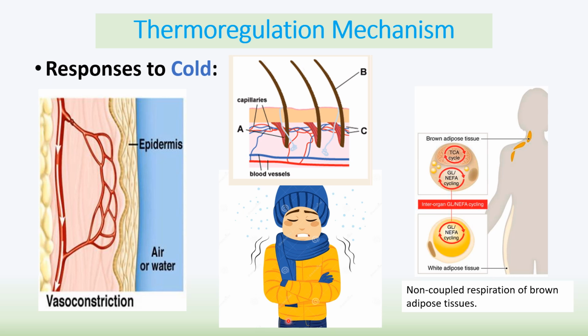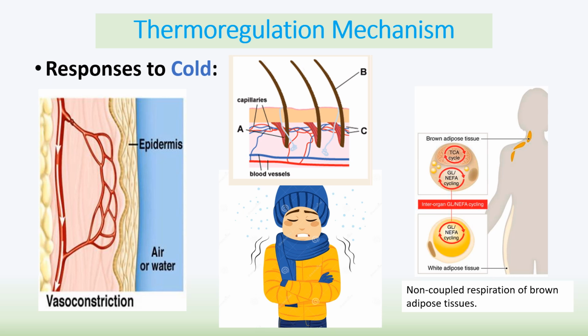Shivering can be used, so the autonomic, non-voluntary movement of shivering causes rapid muscle contraction, which generates heat due to the friction in muscles. And then you have the hairs on your arm. If it's cold, they will stand up. That will cause a layer of trapped air under the surface of the skin, which causes less heat to be lost. And then there is something called non-coupled respiration of brown adipose tissue.